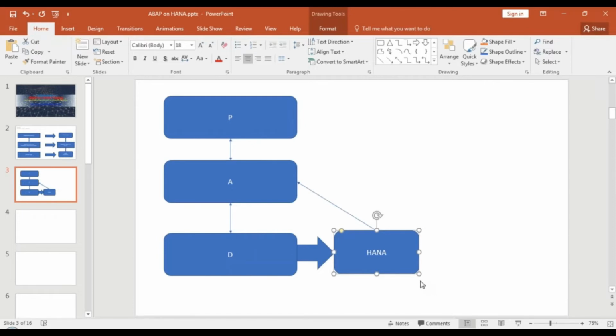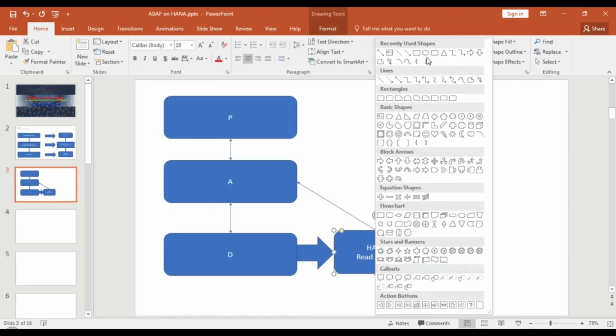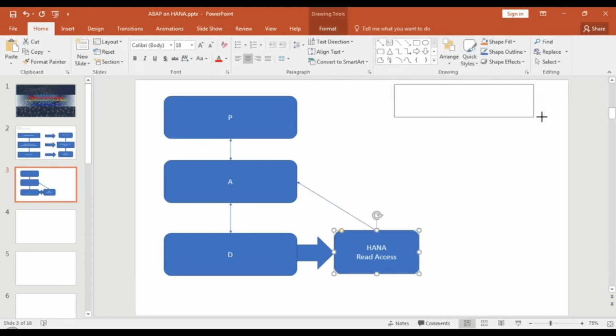Now the major advantage of using HANA was the read access. Read access was fast, amazingly blazing fast. So what SAP did, SAP first announced with SAP NetWeaver 7.31 onwards that your HANA system can be connected to an ABAP system if your ABAP system is a BW system.